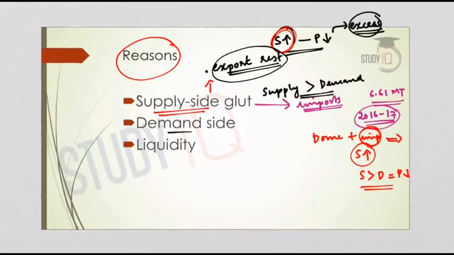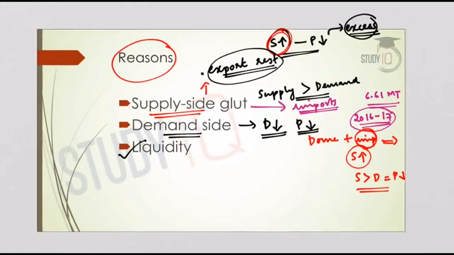And there are also demand side concerns. When the demand for certain food commodities is lesser, the price will also fall. Again, next is the liquidity concern. So what is meant by liquidity concern? Liquidity is basically the availability of liquid cash. So the commodity trading in food commodities in India is basically cash based.